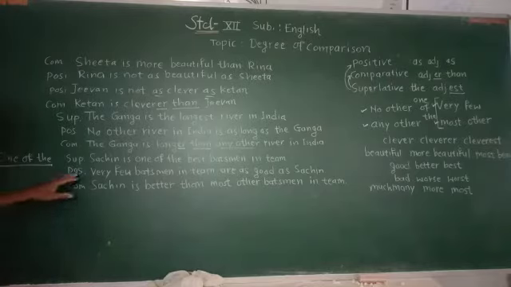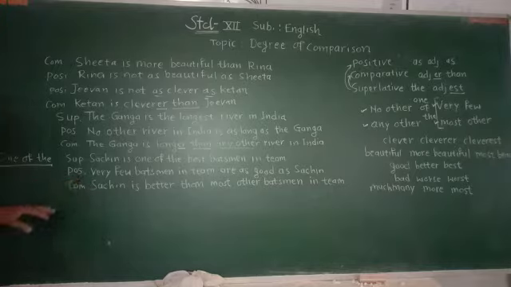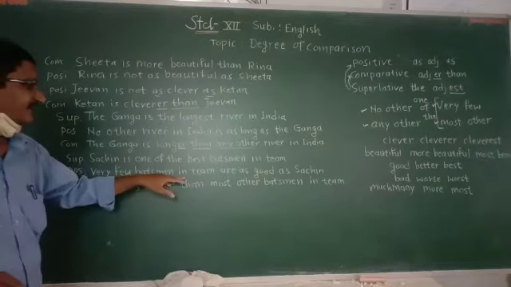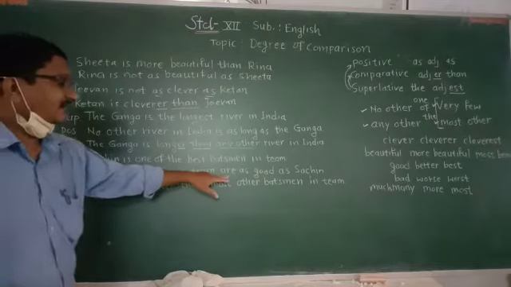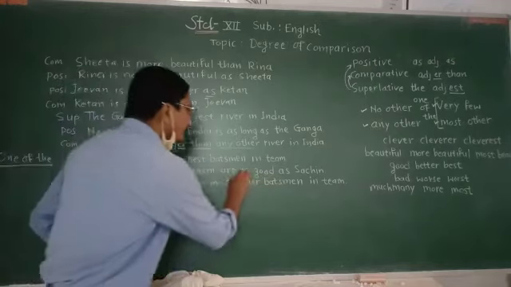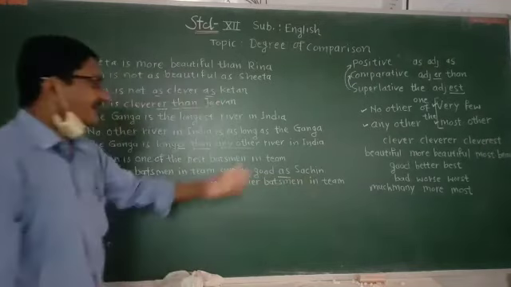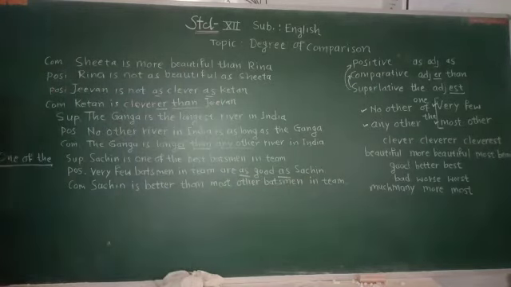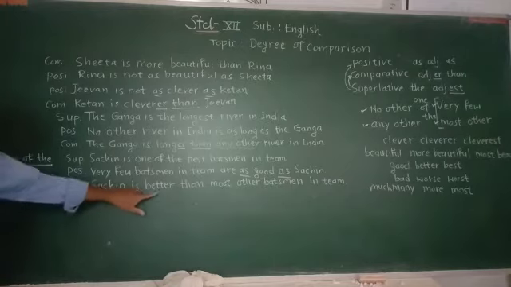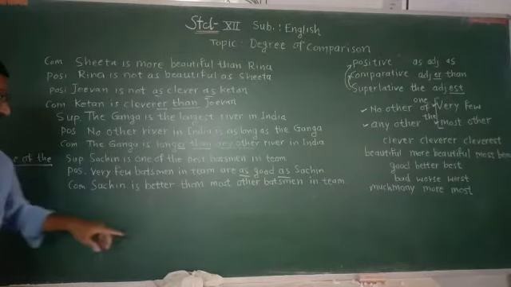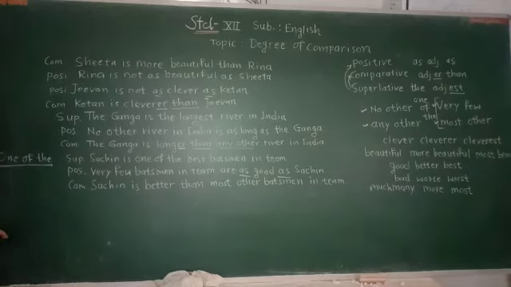We have to change it into positive. We have to make as. We have to use very few. Very few should be used in the beginning. Very few batsmen in the team are as good as Sachin.